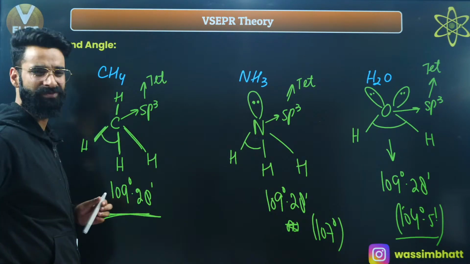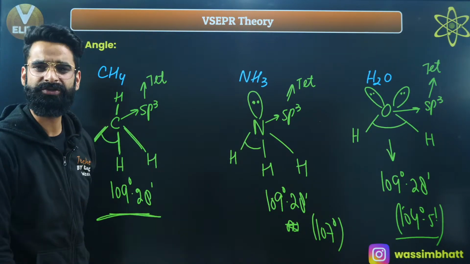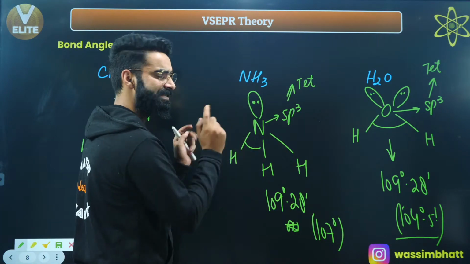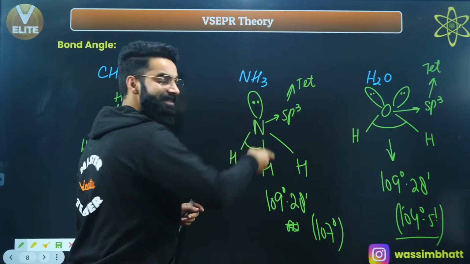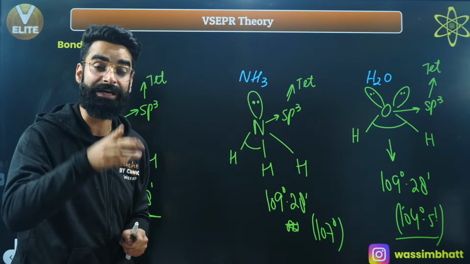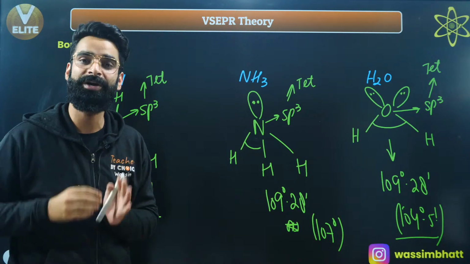Everywhere you are seeing only a single type of repulsion between bond pairs, right? But over here, if you take the NH3 molecule, we have got 2 types of repulsions. First, between bond pairs. Second, between lone pairs and bond pairs, right? And the magnitude of repulsion between lone pair and bond pair is greater than the magnitude of repulsion between bond pair and bond pair, right?